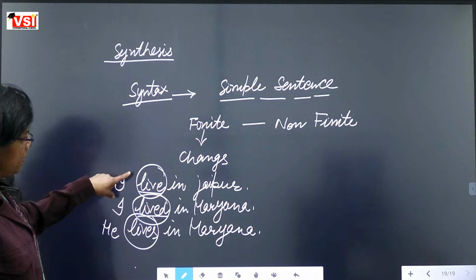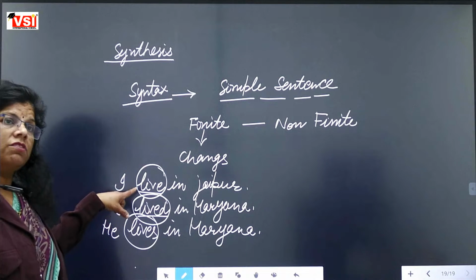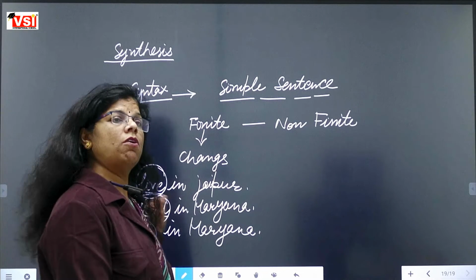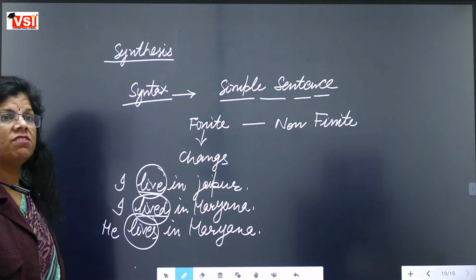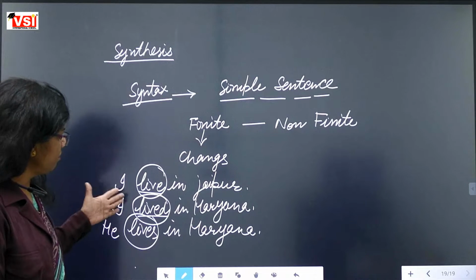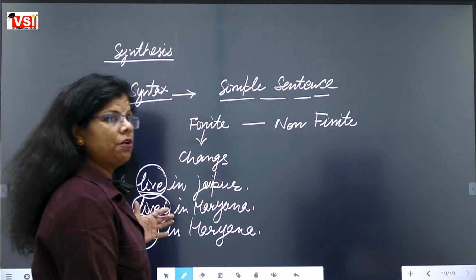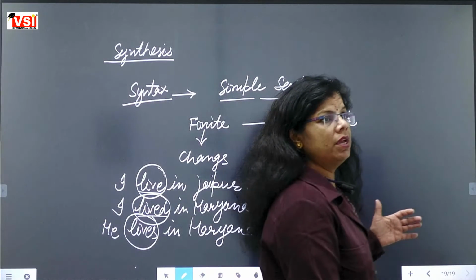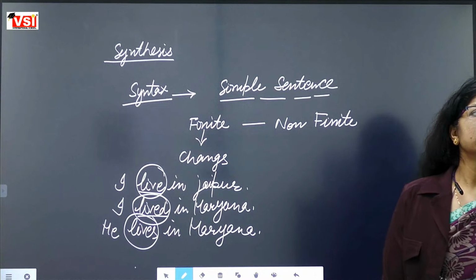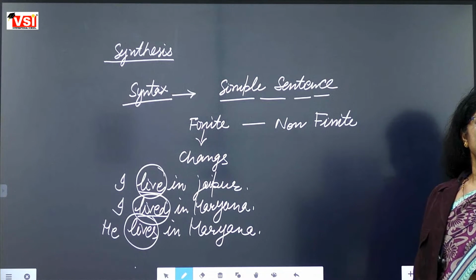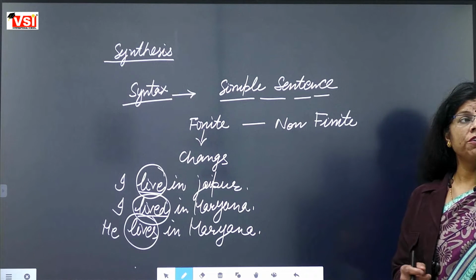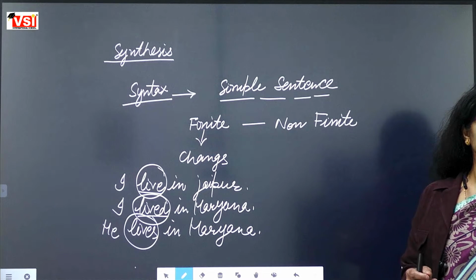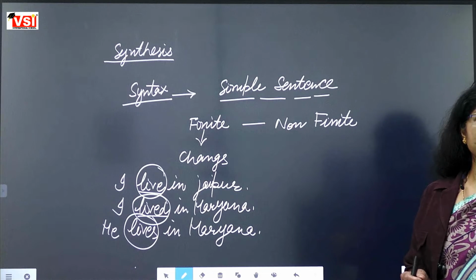So is the verb changing itself or not according to the number and person? Is the verb changing itself according to the tense or number, or is it the same in each and every sentence? Is it changing or not?